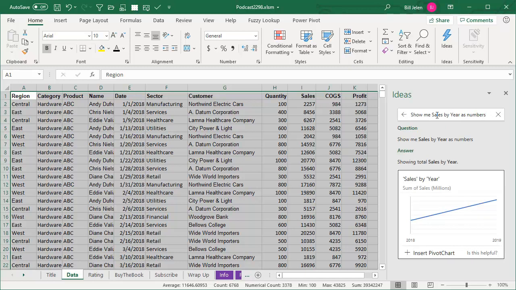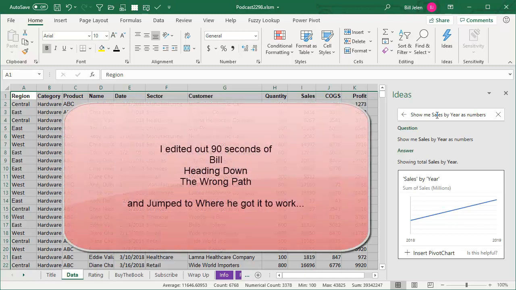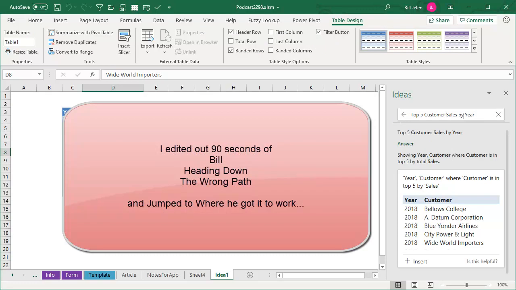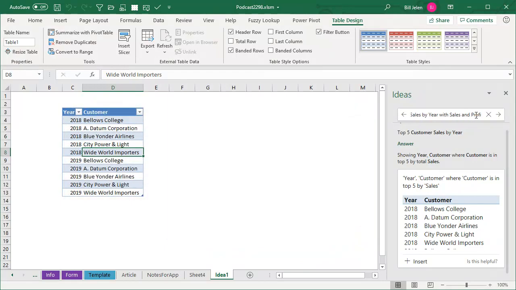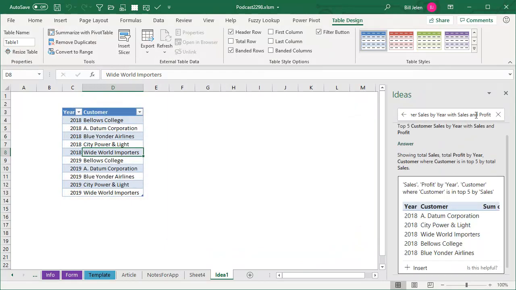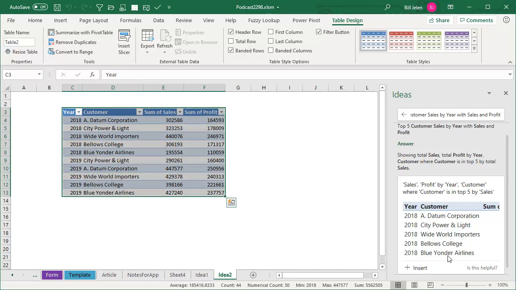But here's the deal. This is brand new. This will get better. So far, a lot of sentences I'm typing in are working perfectly. There's a few that I type in where I wanted one thing and I'm getting something else, but it's still really, really good. Top 5 customer sales by year with sales and profit. And then insert that. There we are. Okay, so year, customer, sum of sales, sum of profit.